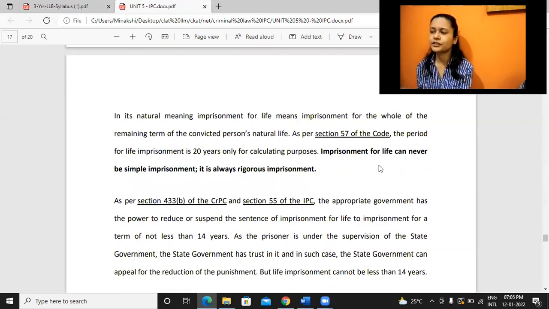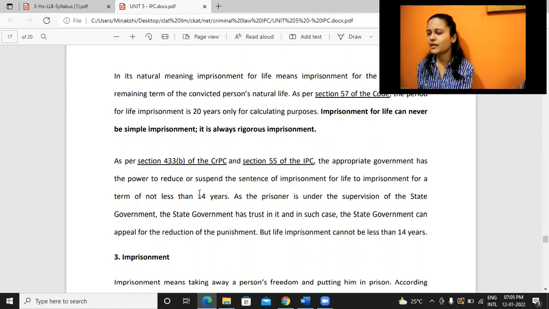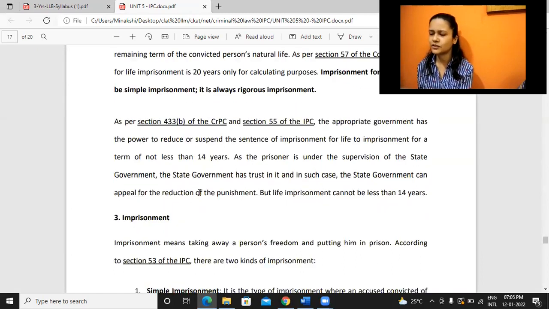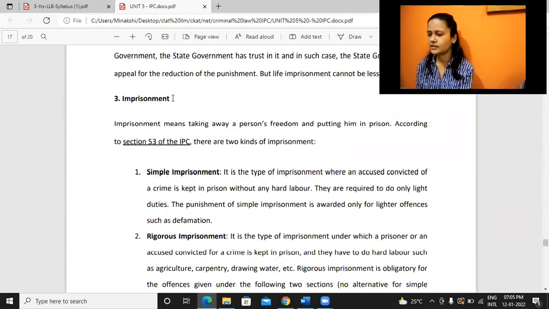And imprisonment for life, whenever it's given, is always rigorous imprisonment. It cannot be simple imprisonment. For a lot of provisions, we get life imprisonment. Okay, what about this one? Imprisonment for a fixed time.